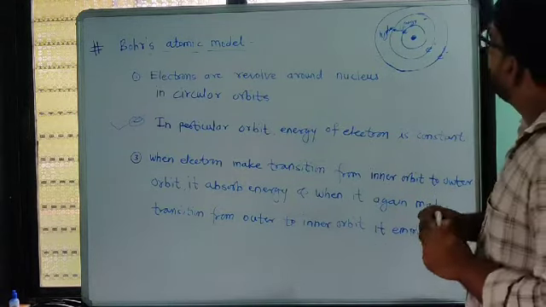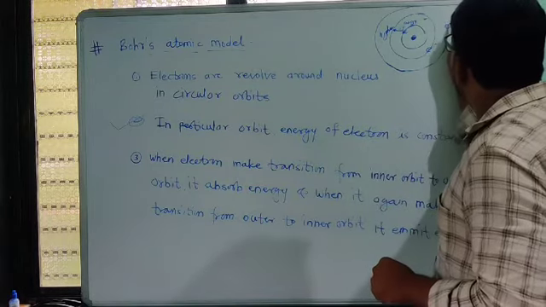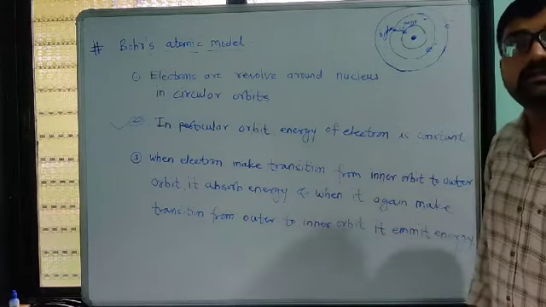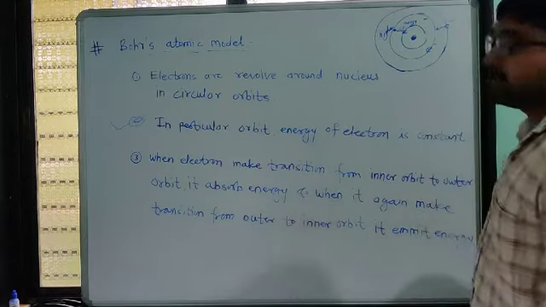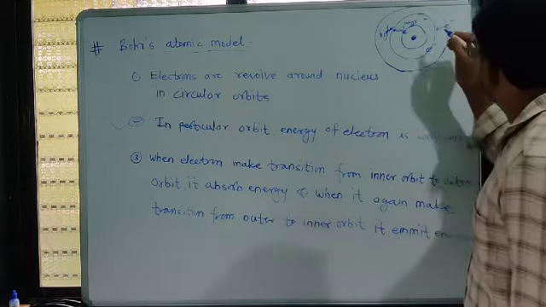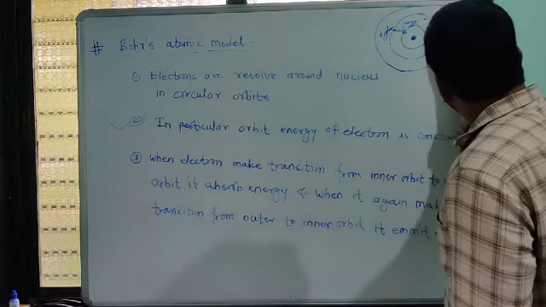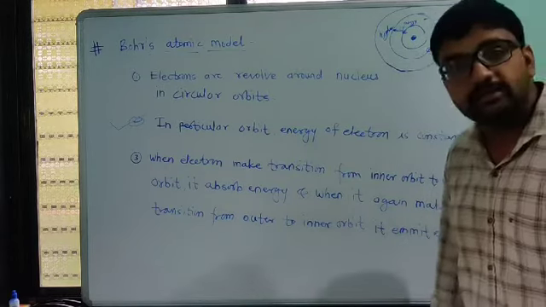And also, suppose this is one electron, and now it has to go to the lower energy orbit, from the outer energy level to the lower orbit. At that time it has to lose some energy.